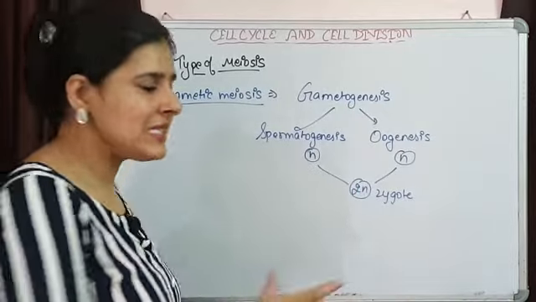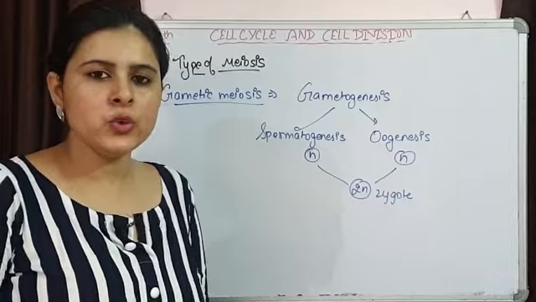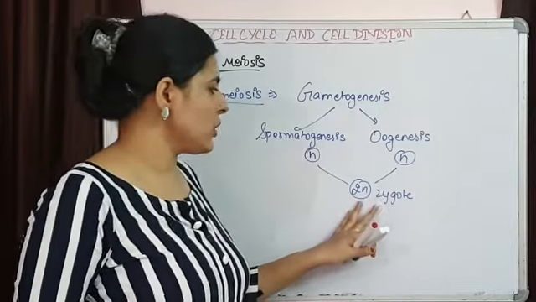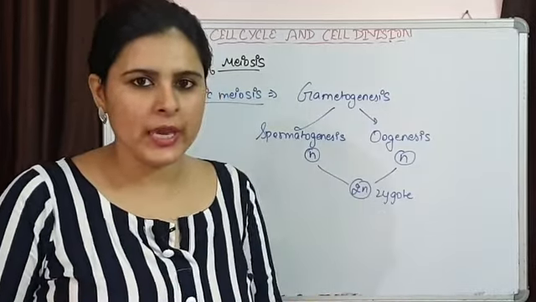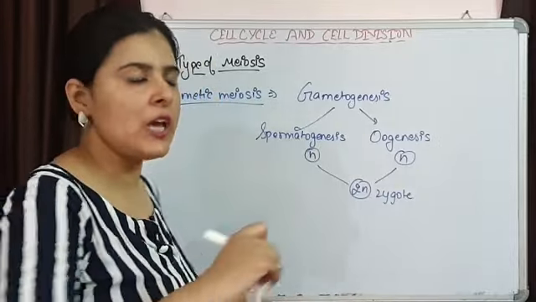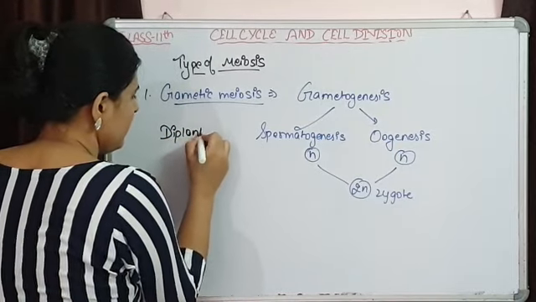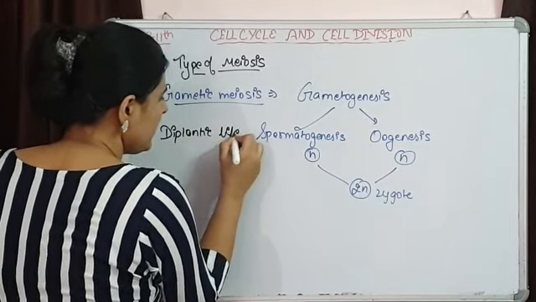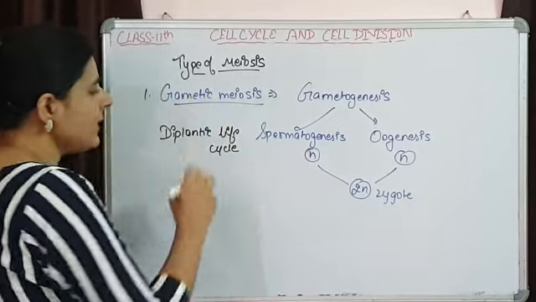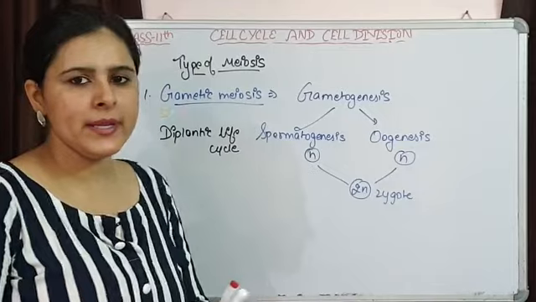That simply means now this zygote is going to develop into a new organism, and throughout the lifetime that organism is going to behave as a diploid organism. So this type of meiosis is observed in organisms which are going to show a diplontic life cycle. They are going to be diploid throughout their life. That is the result of gametic meiosis.